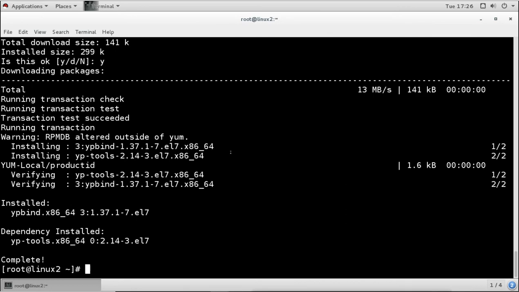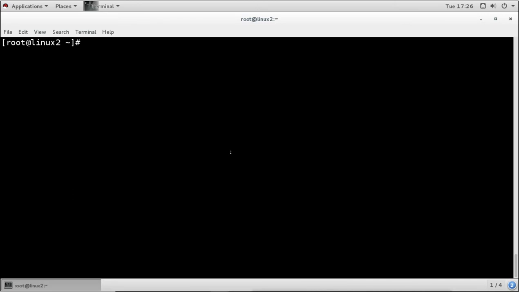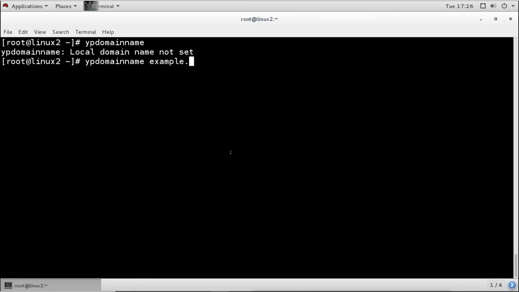So sometimes when you try it from the RPM command, some packages will give you a hard time, and that is why we configure the yum server. Okay, so the packages which we required are already installed now. Now what we'll do, we will first configure the domain name. For configuring the domain name, we will use the ypdomainname command, and it shows there is no domain name. So I will configure the YP domain name, the same as the domain name which we configured on the server. Now when we use the command ypdomainname to check, it says yes, the domain name is configured.